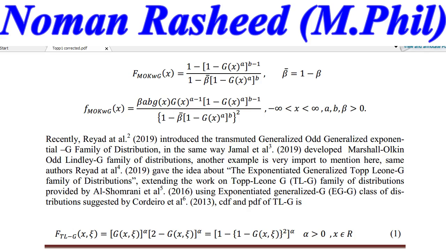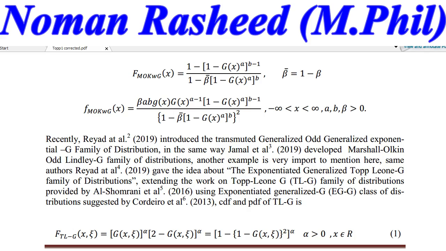We get the idea from this research. Riyad et al. 2019 gave the idea about the exponentiated generalized Topp-Leone G family of distributions. Yes, they provided the exponentiated generalized Topp-Leone family of distributions, but we introduced the Topp-Leone exponentiated G class of distributions. We just interchange the G classes. They introduced the exponentiated generalized Topp-Leone.